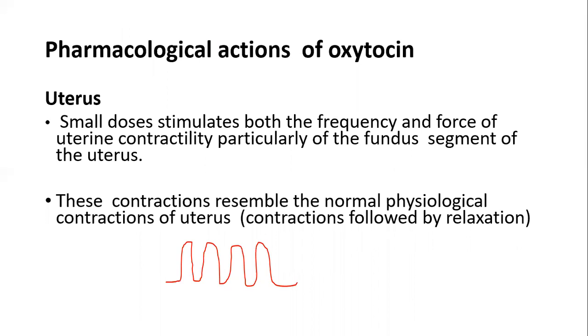What are the pharmacological actions of oxytocin? On the uterus, in small doses, it stimulates both the frequency and force of uterine contractility, particularly on the fundal segment of the uterus. These contractions resemble normal physiological contractions of the uterus, with contractions followed by relaxation.